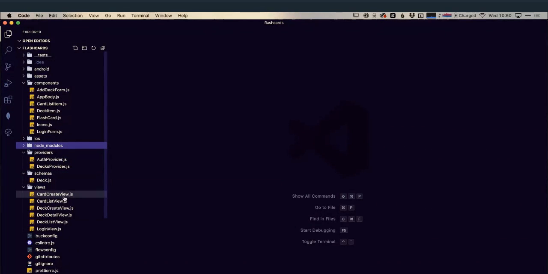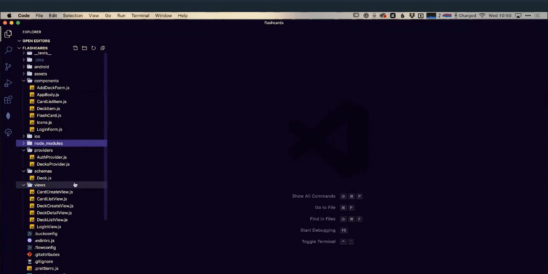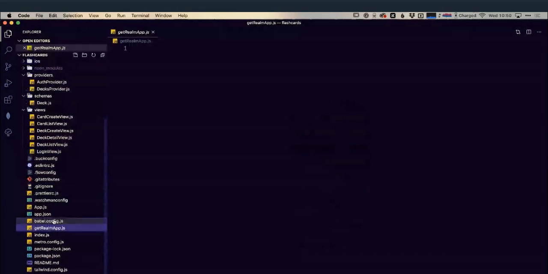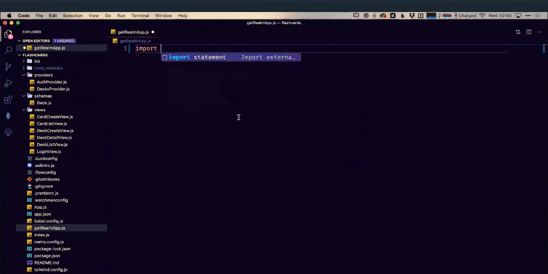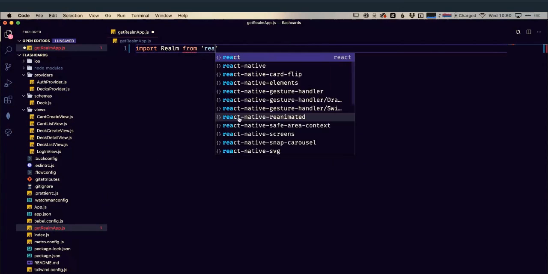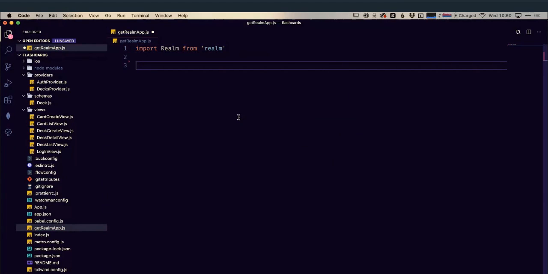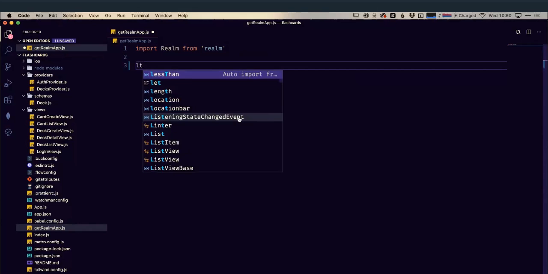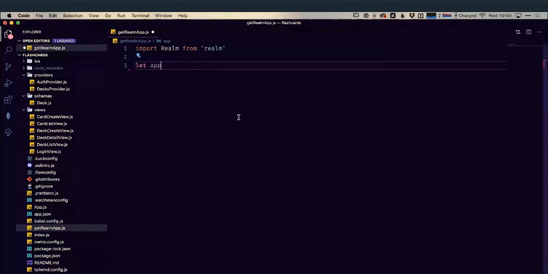So first thing I want to do is create a way of referencing our Realm app. So I have this get realm app file here, which I can start populating. The first thing I want is, let's import our Realm from realm. Okay, so we've got our Realm imported from our library, and we're going to create an app variable that's going to hold a reference to our Realm app. Now we're going to leave that undefined for the moment. The reason for that is we're going to create a function that's going to check to see if there is an existing Realm app. If there is, then it's just going to return that Realm app. If it's not, it's going to create it. That way we're not creating multiple references to the same Realm connection.